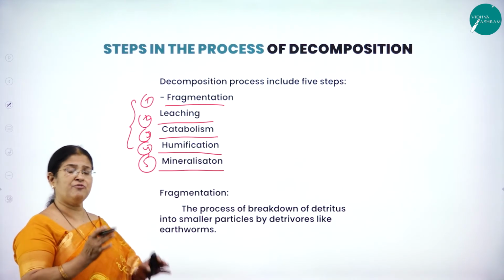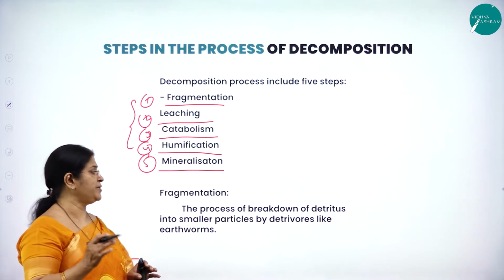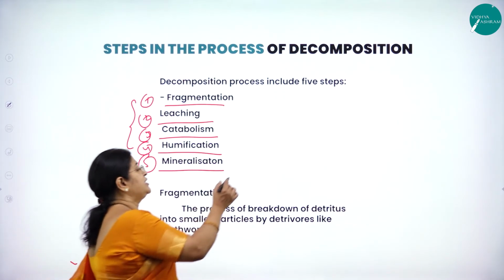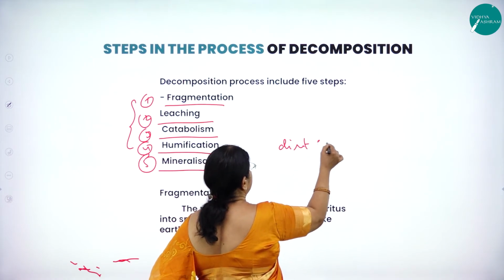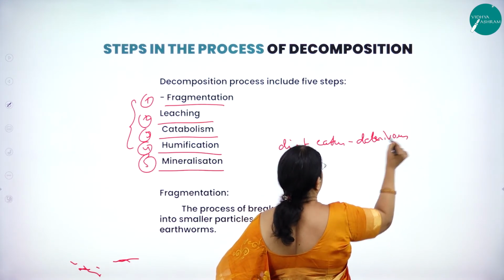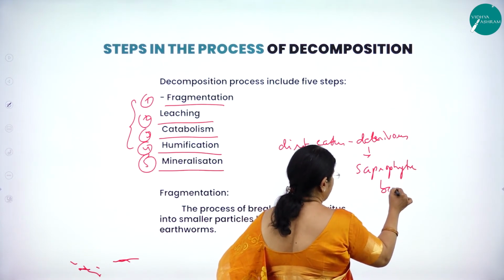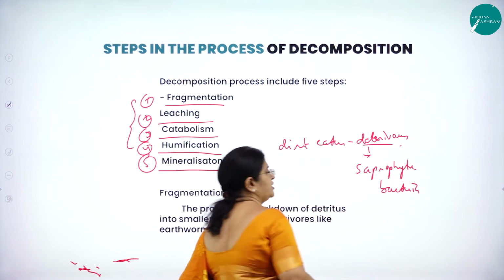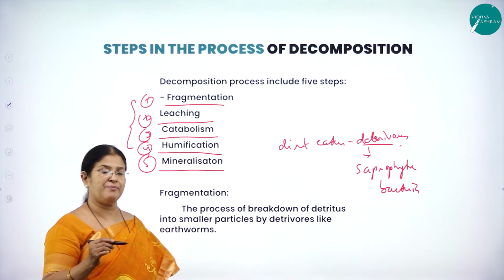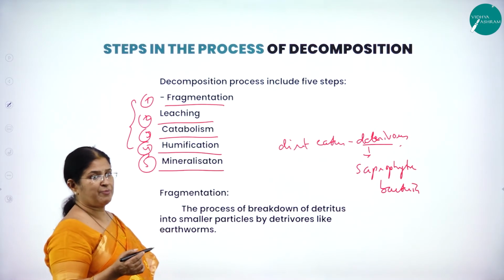So what is fragmentation? The very word itself will tell you. The dead organic matter is broken down into smaller pieces and particles by the detritivores, like earthworms and saprophytic bacteria. Detritivores are the dirt eaters. What do you mean by saprophytic bacteria, dirt eaters or detritivores? Those which feed on the dead organic matter, like dead plants and animals, are called detritivores, dirt eaters or saprophytic bacteria.